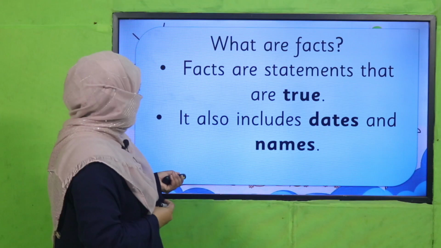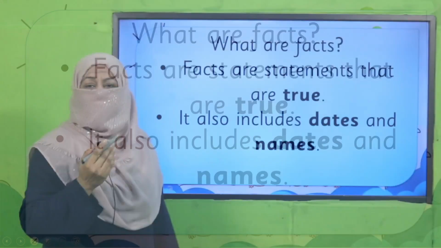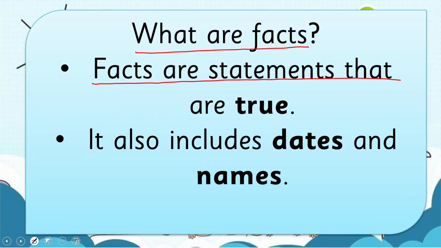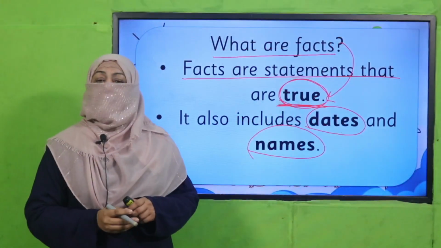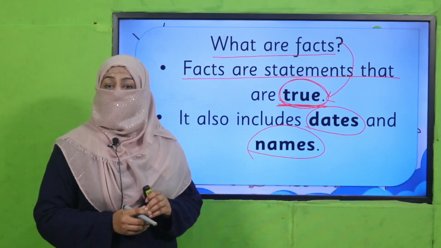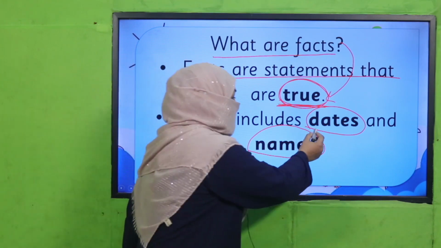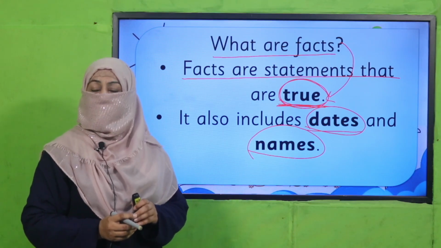Now let's start our today's discussion, and we are going to talk about factual information. For that, we should know what are facts. Facts are statements that are true. Okay, all the true statements, we call it a fact, and it includes dates and names. For example, if I say the Independence Day of Pakistan is 14th August 1947, I'm telling you the date on which Pakistan came into being. So it's a factual information.